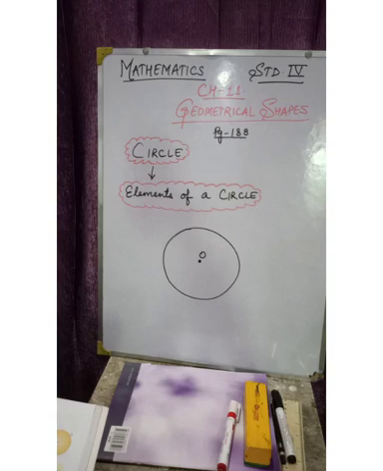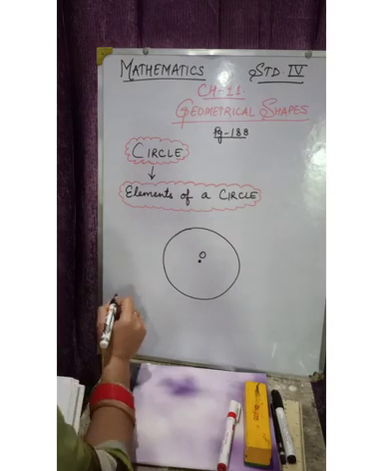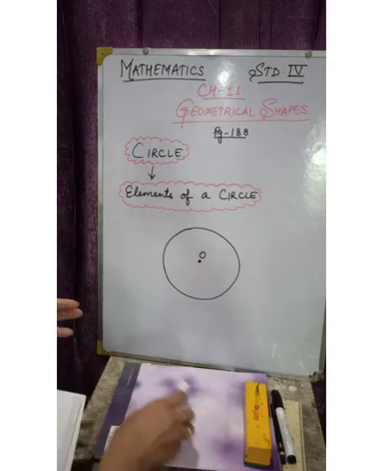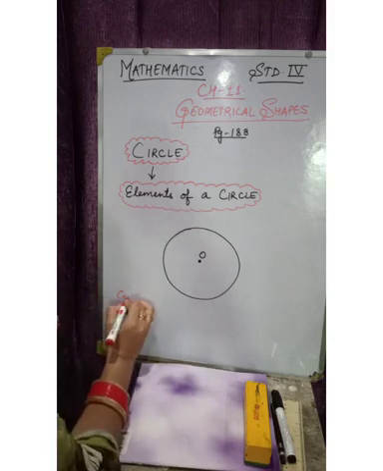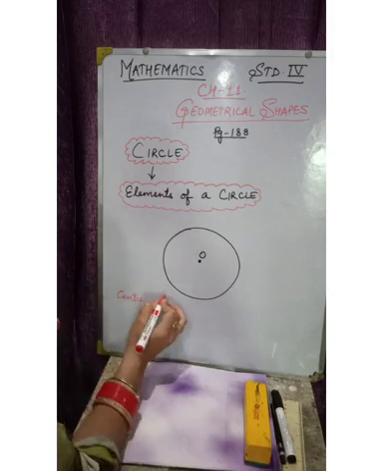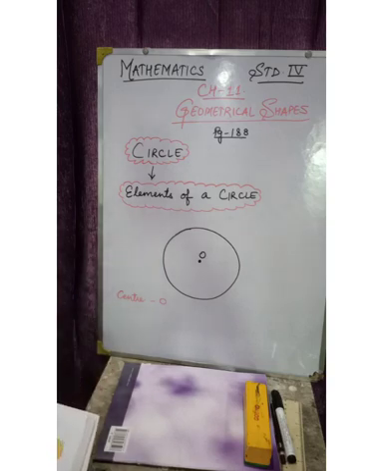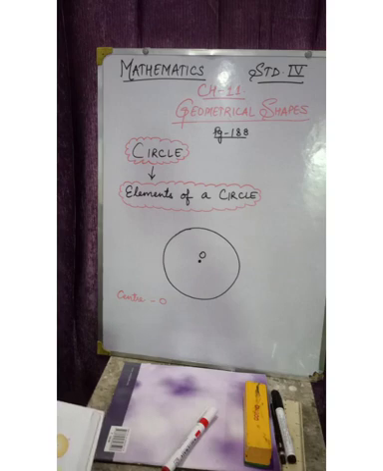Okay, the definition for center: the point O where we place the needle-like end of a compass is called the center of a circle. Got it? So this is our center. Let's write the names side by side. I will write the names also. Center is O, center O.